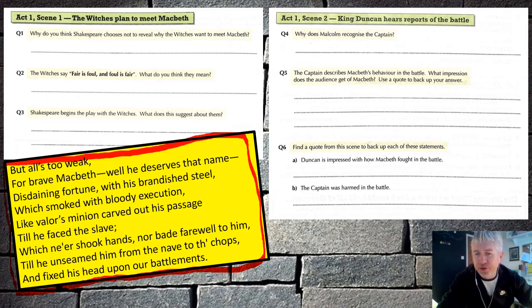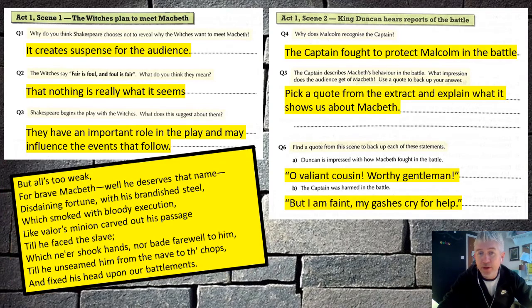Now, some versions of the script have the captain as the sergeant, so just be wary of that, because the character names do change depending on which edition of the play we're looking at. So, captain or the sergeant was harmed in the battle is the last question there. Pause the video here. Answer the questions, and when you're ready, you can move on to find out the answers.